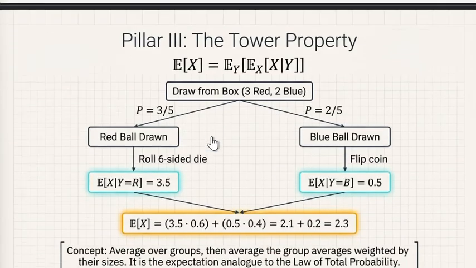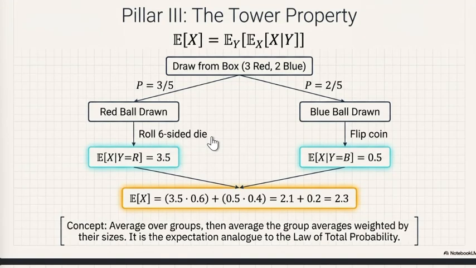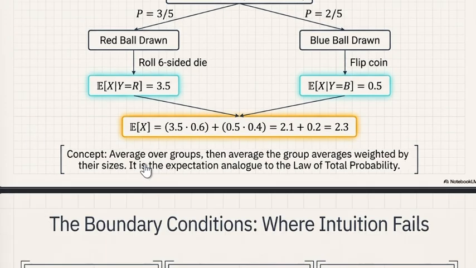Now moving on to the next thing. We have covered the first two pillars, and the final pillar is the tower property, which shows how expectation can simplify a multi-stage probabilistic system. So here you can see the formula. The overall expectation is equal to the average of the conditional expectations across all the subsets of Y. So this was about the tower property.